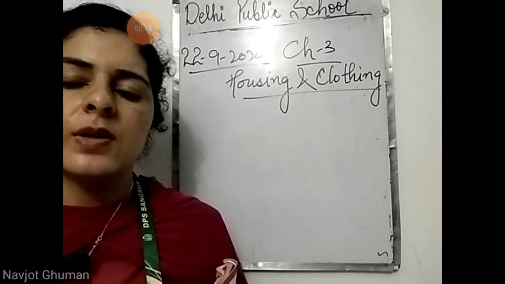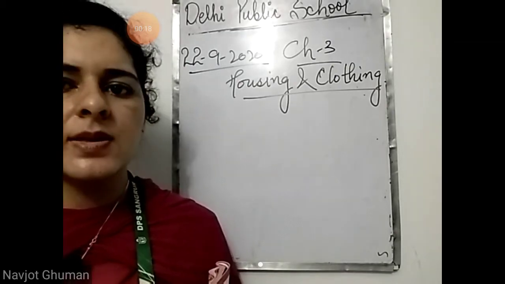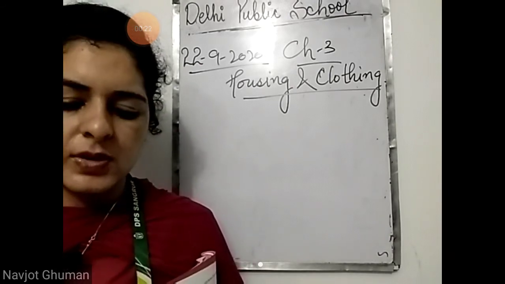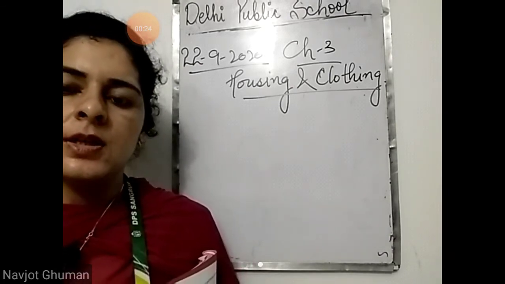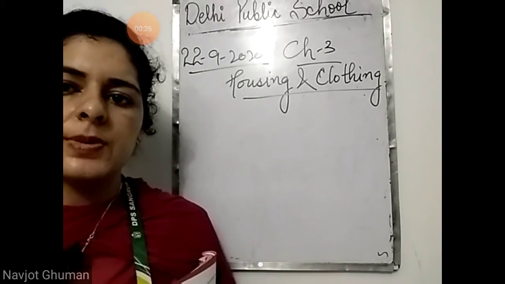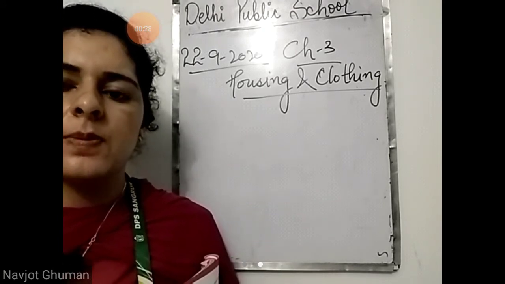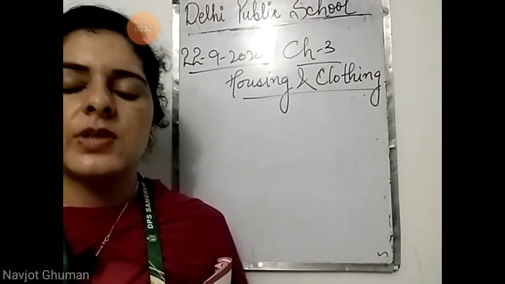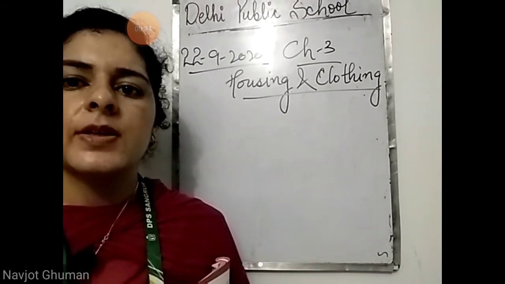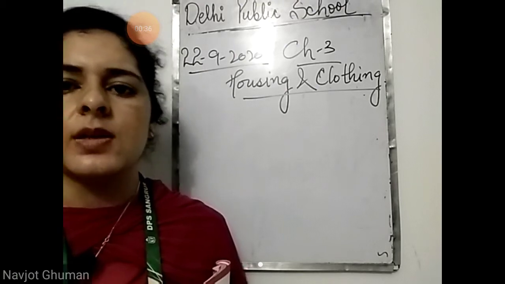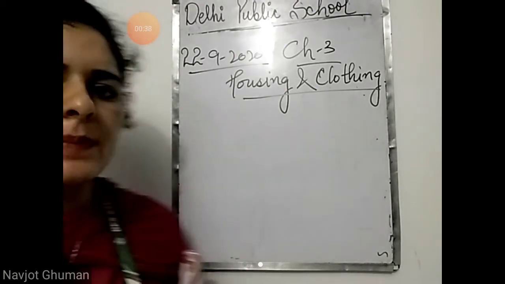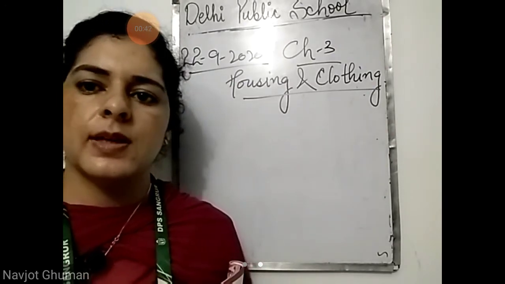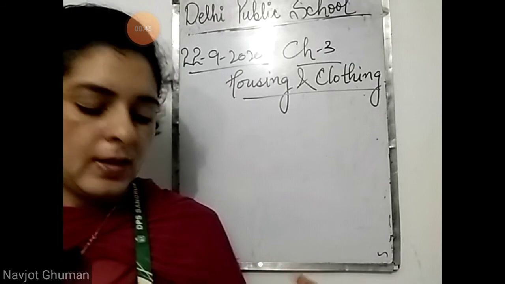So we have almost completed the full syllabus. Now we are going to start with our revision. The first two chapters are almost done or prepared during the unit test. Today we are going to start a revision from chapter number 3, that is housing and clothing. Open chapter number 3, everyone. We'll go through the whole chapter, then we'll discuss the question answers.